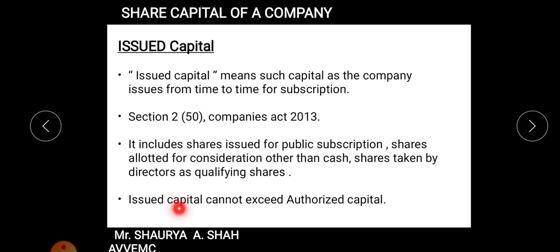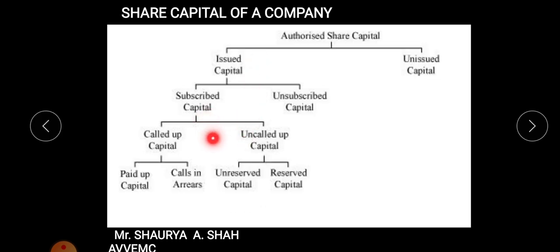Again, the same logic, issued capital cannot exceed authorized capital, right? It can never exceed, because authorized capital is the total capital and your issued capital is the part which is issued out of it and you have received money for that. I hope it is clear, students. The next capital in this family is your subscribed capital, right? So we are now studying the types of issued capital. Broadly, it is authorized, out of that issued capital. Unissued you don't need to study because it is not issued only, right? So it is not at all of use to us. So issued capital, in that we have started with your subscribed capital, right?